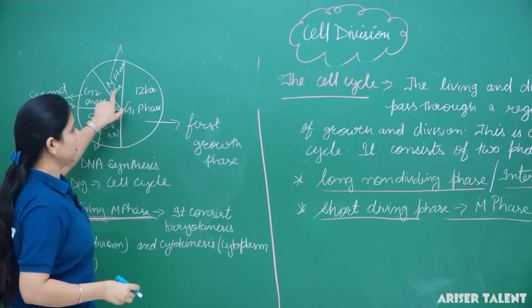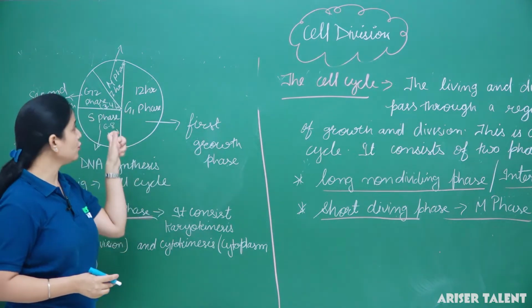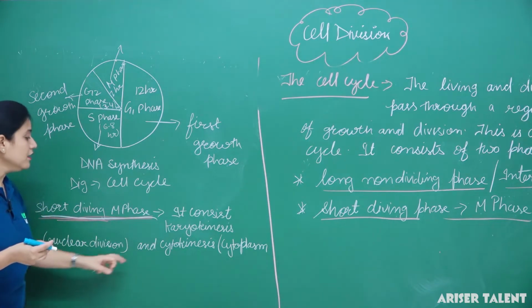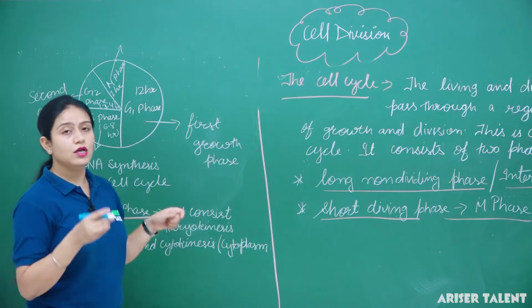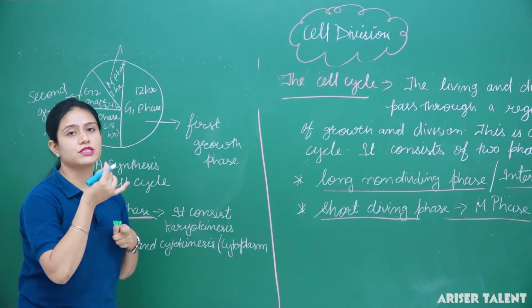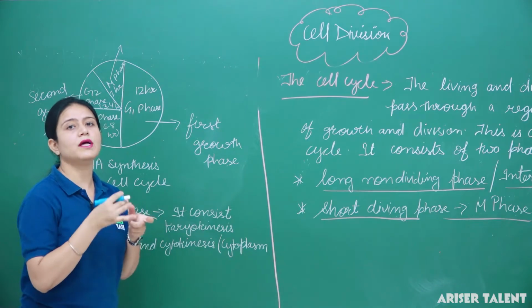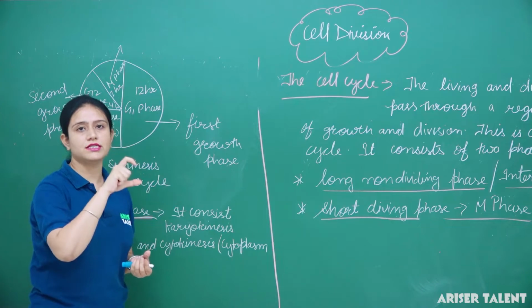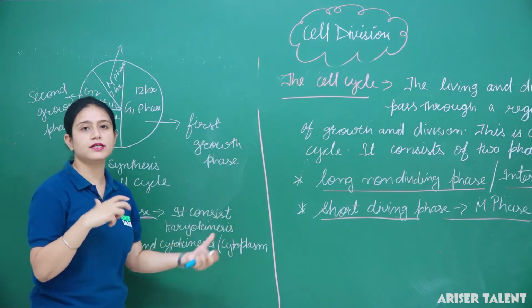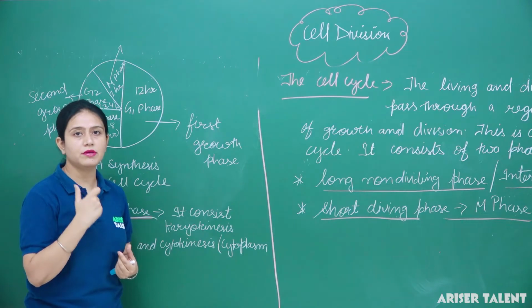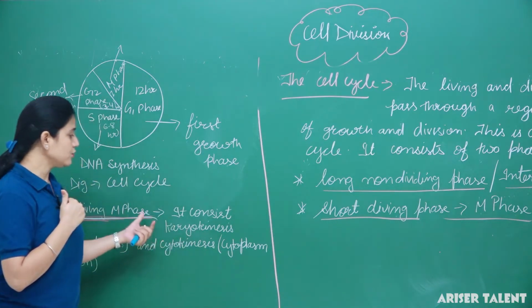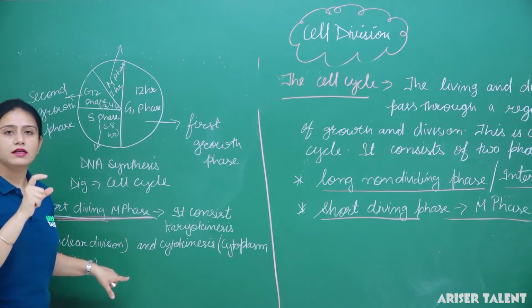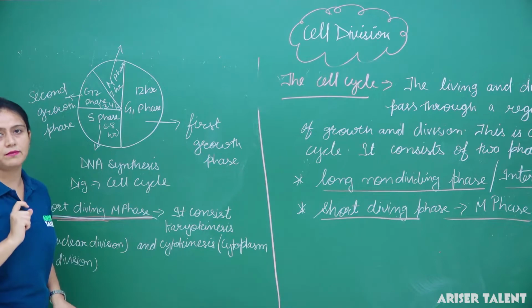So we can say that M phase is the short phase because it takes very little time to complete, and it consists of karyokinesis and cytokinesis. When the cell divides, the nucleus present in the cell will divide and the cytoplasm will also divide, and the cell will produce the same number of daughter cells, like 2 daughter cells, containing the same number of chromosomes. In this duration the nuclear division and also the cytoplasm division take place in the cell.